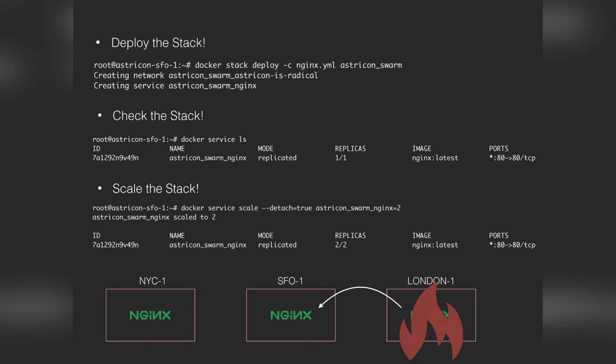Sweet, and then we can check it, Docker service ls. So now we've done Docker stack deploy, Docker node ls to check on the nodes, and Docker service, we're looking at the service level. Here's the service, Asterisk Swarm, which is what we named it up here, Nginx, which is the name of the service. Replicated, we have 1 out of 1. This is the image from Docker Hub that it's running, and then here are the ports that are exposed. So, this is all pretty straightforward, but let's just do that real quick so we can actually see that it works.